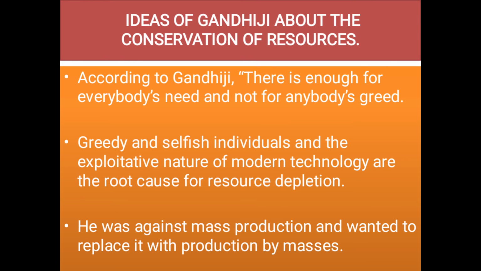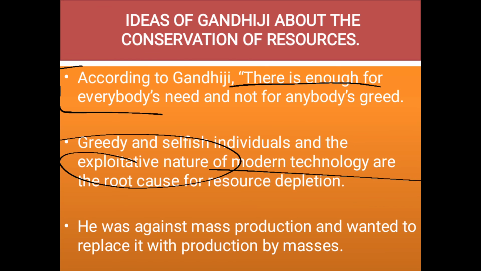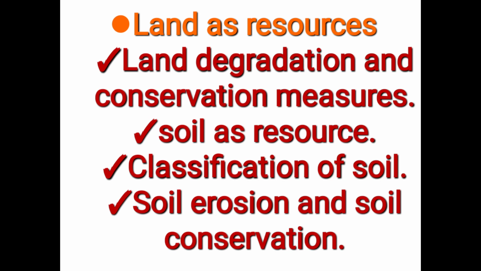Gandhi ji was a great philosopher. He put forth the idea that there is enough for everybody's need, but not for anybody's greed. According to him, it is very difficult to satisfy a greedy person. Greedy and selfish individuals make exploitative use of nature with modern technology. That is the root cause of resource depletion. He was against mass production and wanted to replace it with production by the masses. I think guys this much is clear to you.